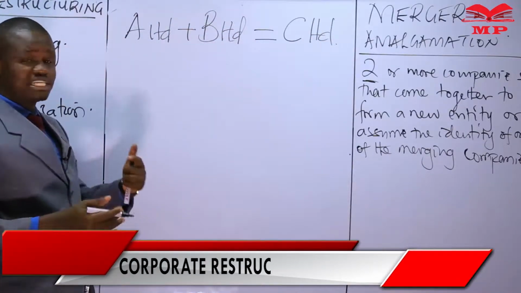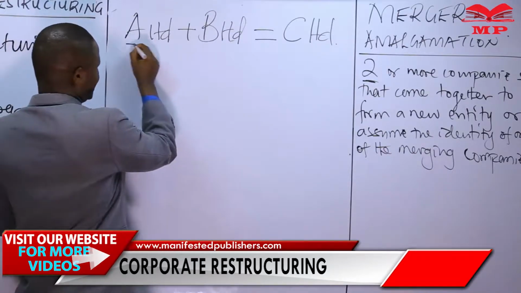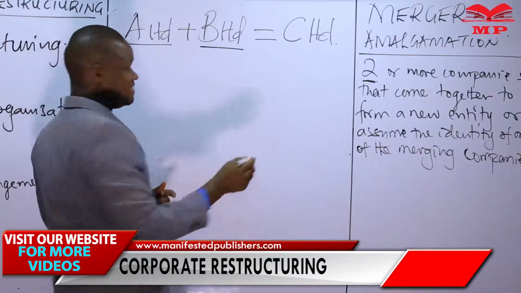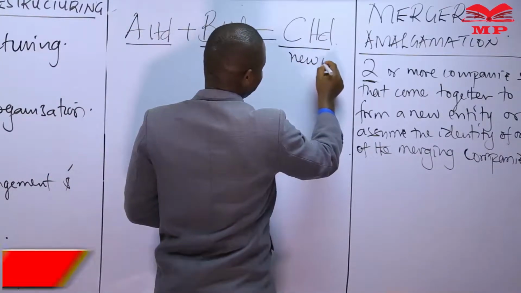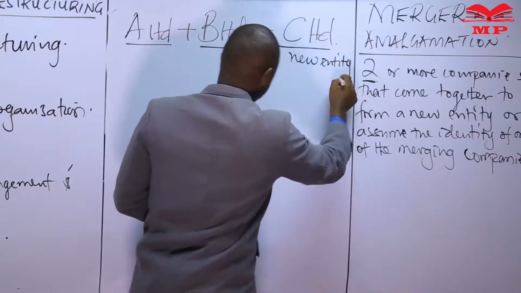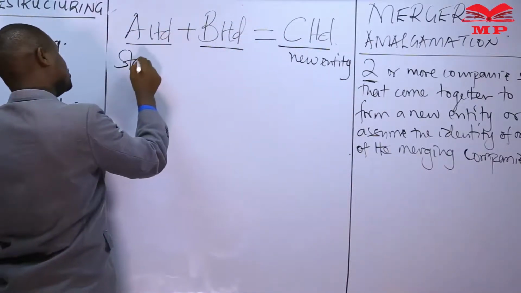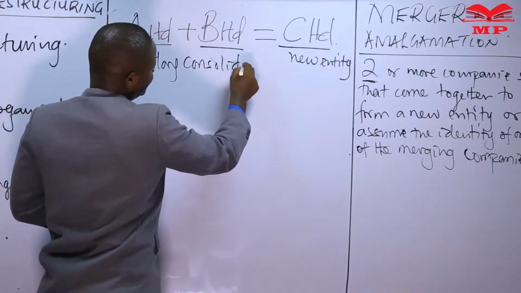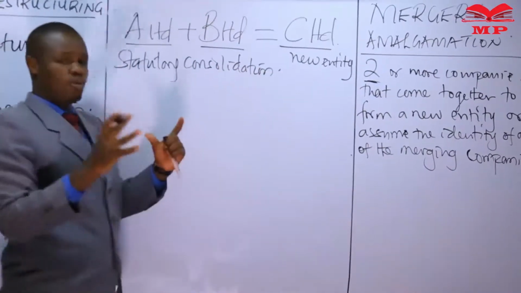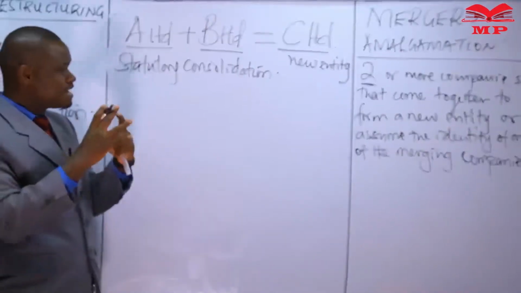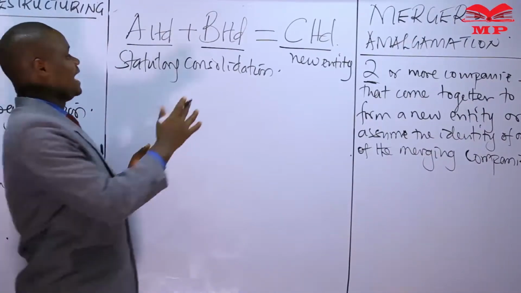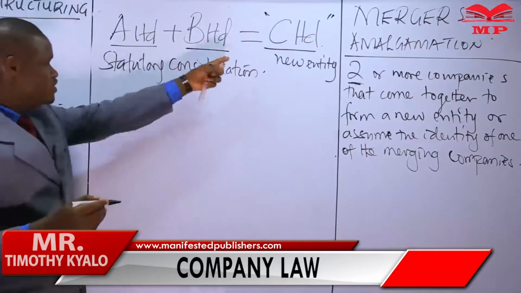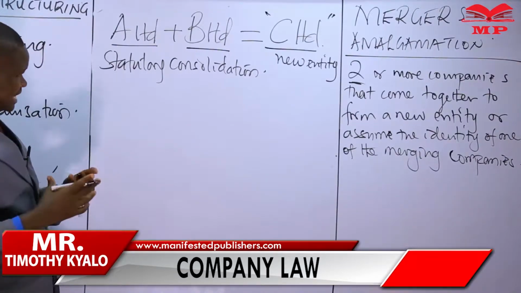This is one of the possibilities of a merger, that an independent A Limited merged with an independent B Limited, where the result was a new entity. We refer to this as a statutory consolidation, where two independent companies are coming together, are amalgamating, and cease to exist to form a new entity. The new entity in our example here would be C Limited.